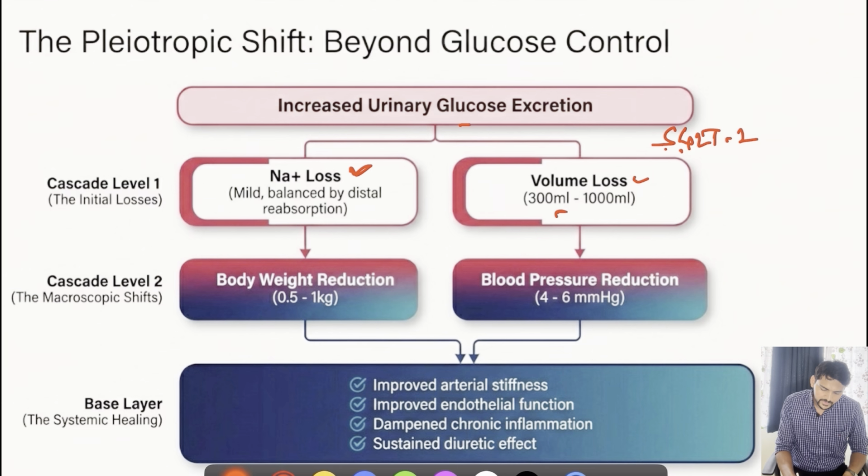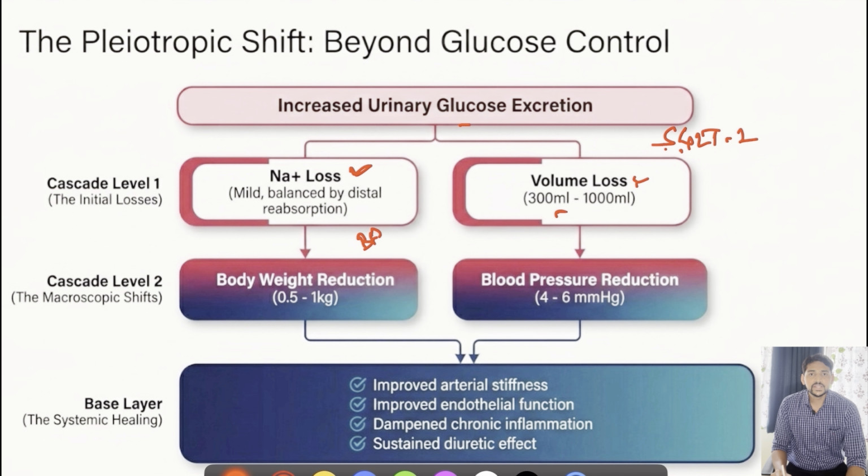So definitely this sodium loss will help in the control of blood pressure as well as be good for cardiac and kidney health. Whereas volume loss will be helpful in regulating BP as well as in cardiac overload states. So combining all these mechanisms, these drugs are very beneficial in diabetes management, kidney health, BP regulation as well as cardiovascular benefits. So now we got to know three basic mechanisms, that is glucose loss, sodium loss as well as volume loss.